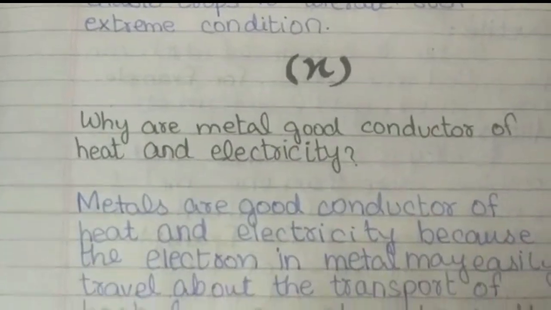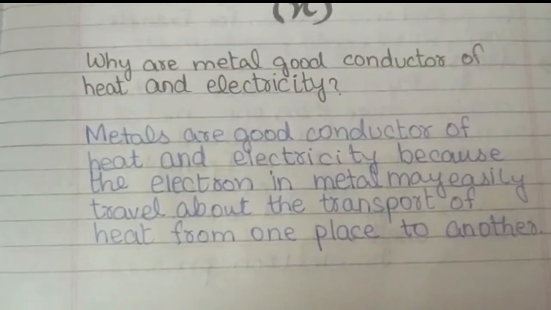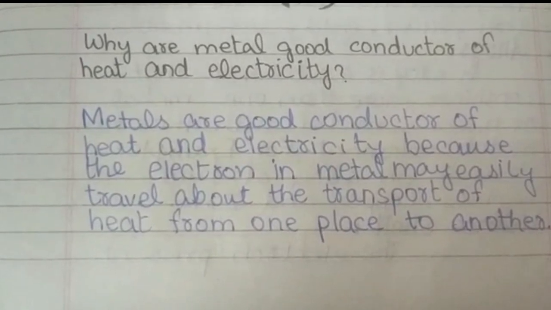What are metals? Good conductors of heat and electricity. Metals are good conductors of heat and electricity because the electrons in metal may easily travel about, allowing the transport of heat from one place to another.